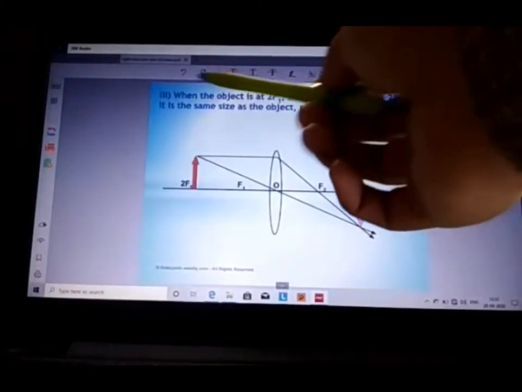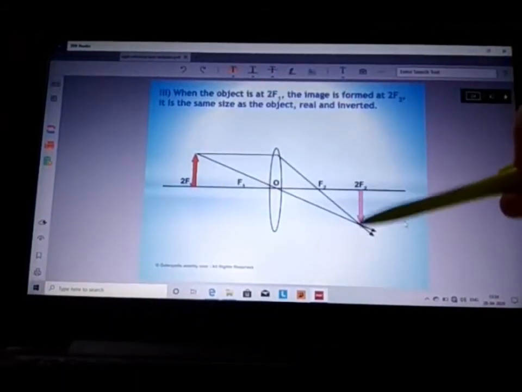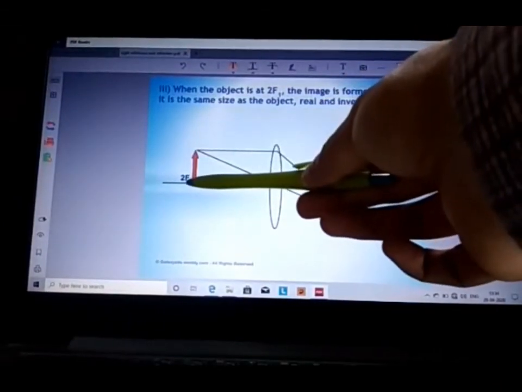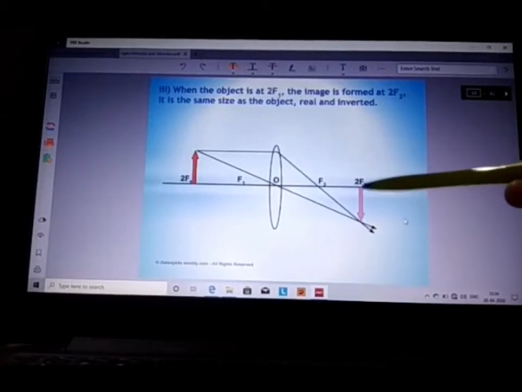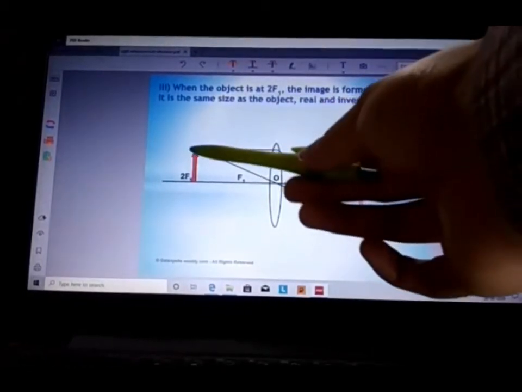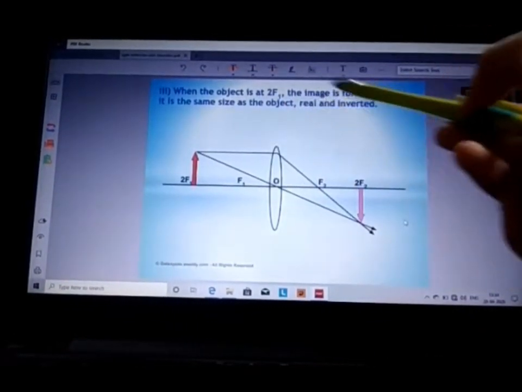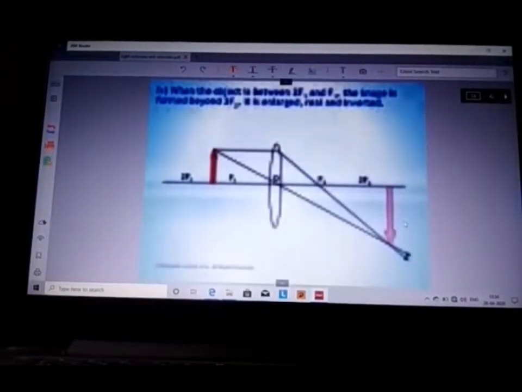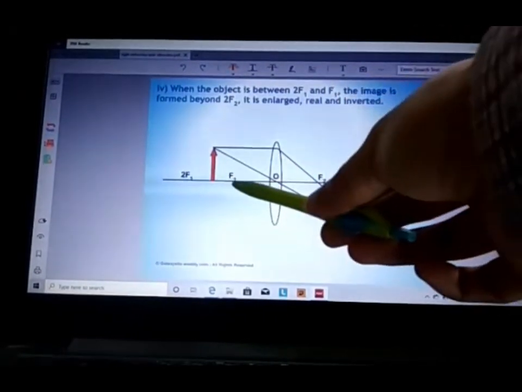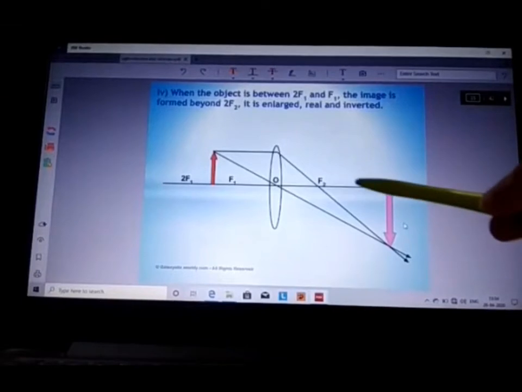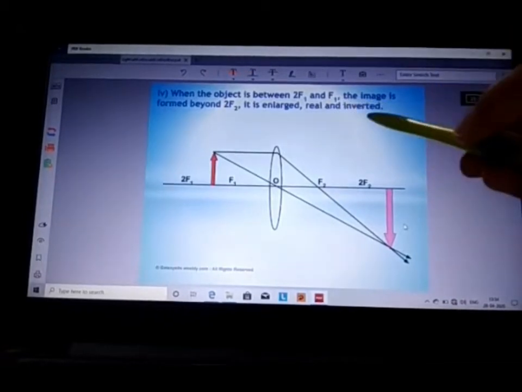The third case is when the object is placed at 2f, the image is formed also at 2f and the object is of equal size as that of the image, or we can say that the image is of equal size as that of the object. Image is of same size as the object, real, inverted. Then the fourth case is when the object is placed between 2f and f, the image formed will be beyond 2f and the image is enlarged, real and inverted.